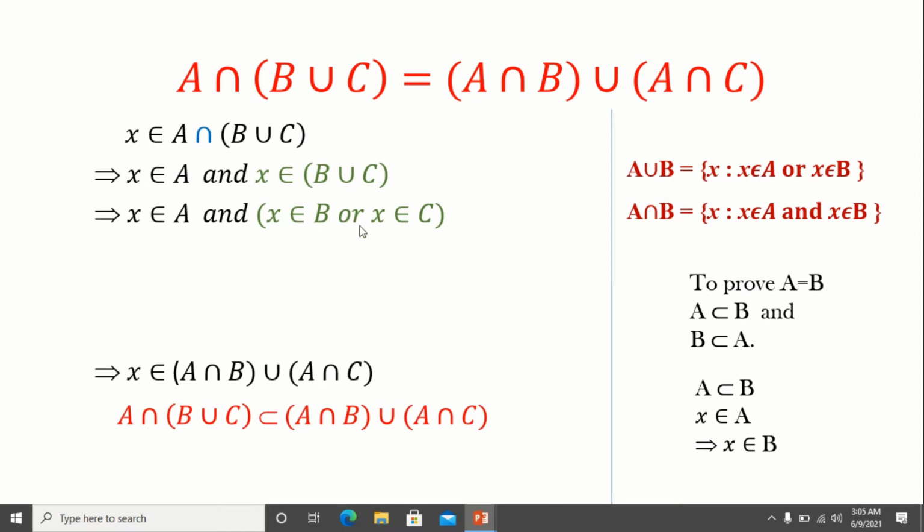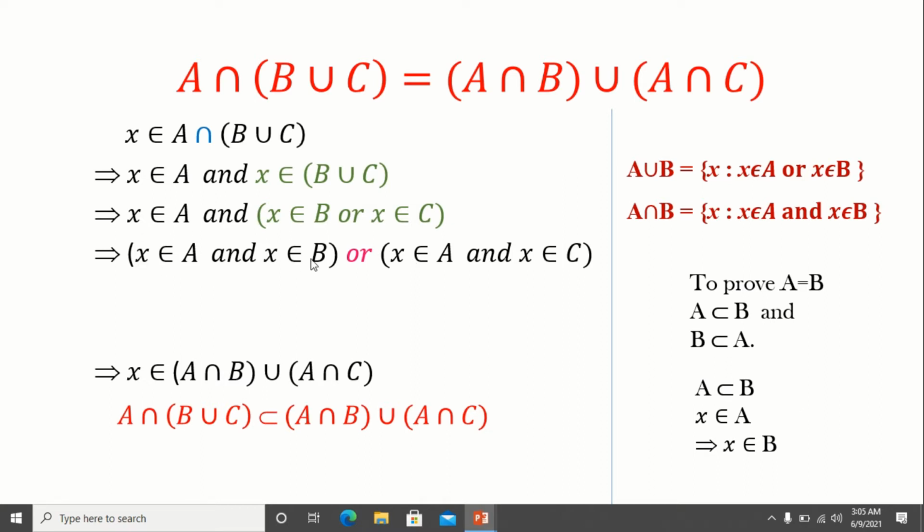Here we have two cases: X belongs to A is always true, and X belongs to either B or C. So either X belongs to A and X belongs to B is true, or X belongs to A and X belongs to C is true.